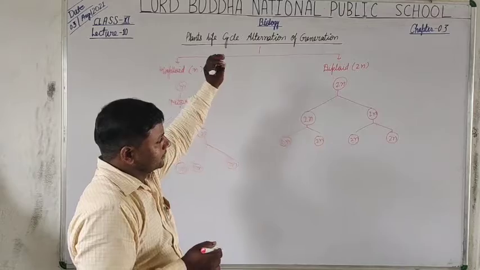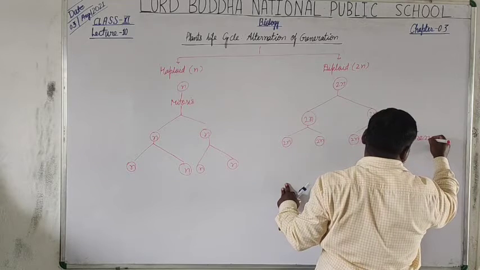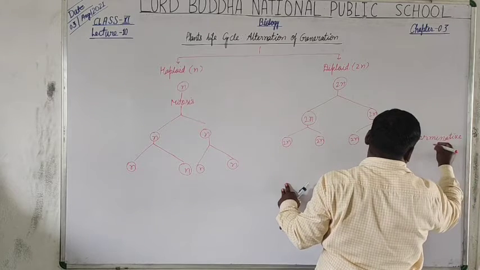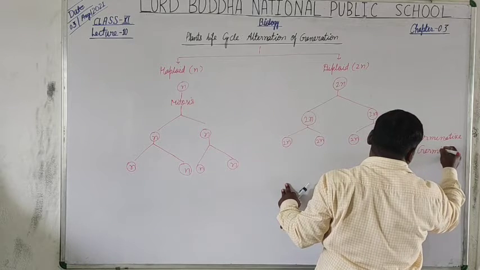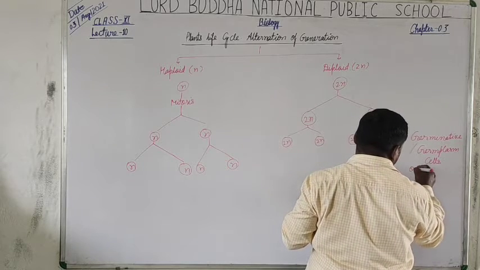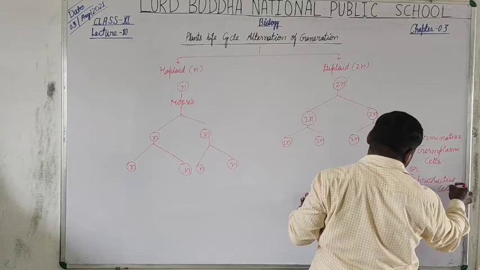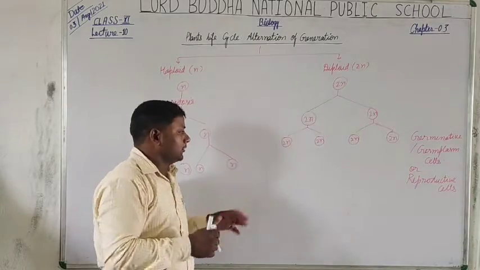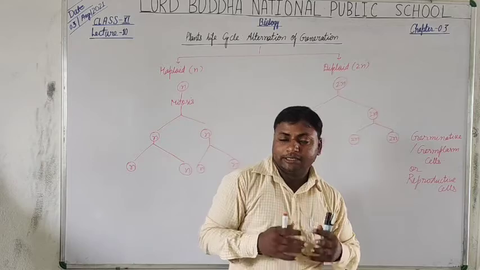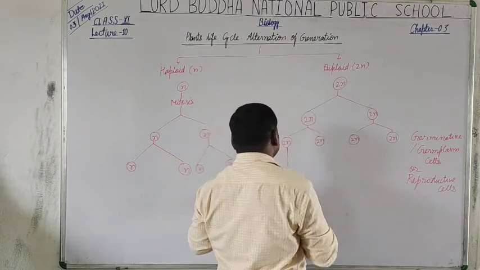But students, in diploid cells, especially germinative cells, or you can say germplasm cells, which are reproductive cells, the process of division is carried out by meiosis.